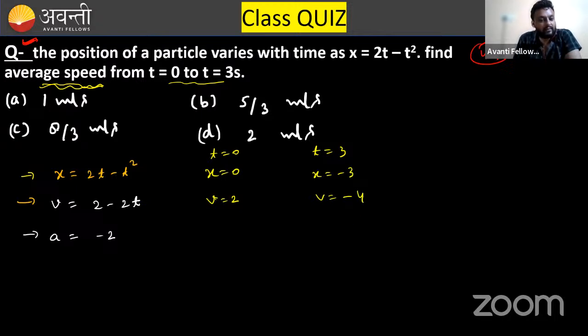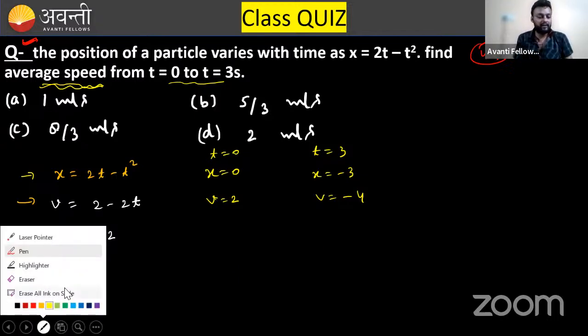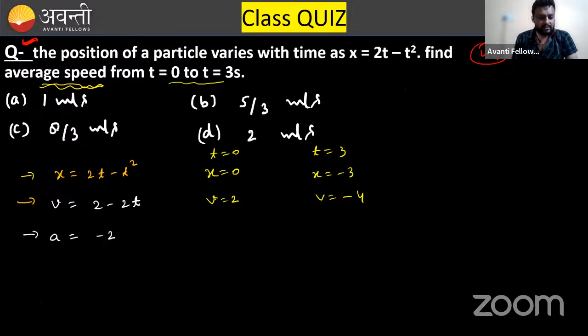Am I correct? Just tell me if my calculation is something different. And acceleration is minus 2 throughout. Now listen, Bhavnagar, stop writing, stop doing everything, just listen to me here. What's happening after writing this data?